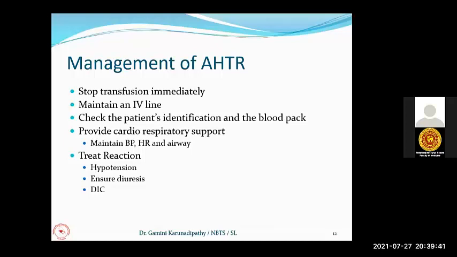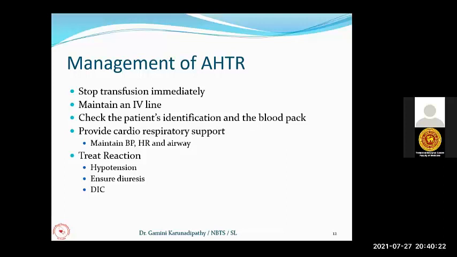If the patient is not passing adequate urine with adequate fluid intake, you have to give diuretics like furosemide. If the response is poor, you can repeat the dose, and if the response is still poor with adequate fluid intake and diuretics, that means the patient has already developed acute renal failure. Then you can't give more fluids and diuretics; you have to manage it as acute renal failure.